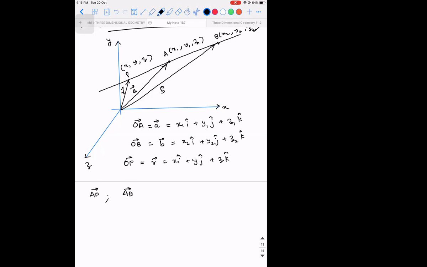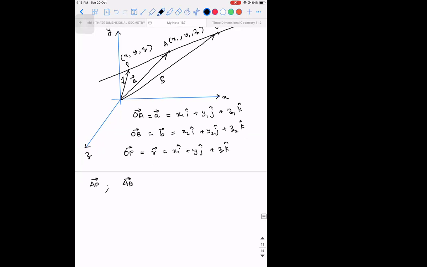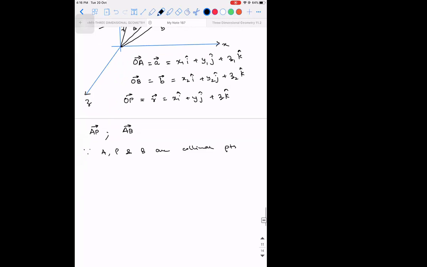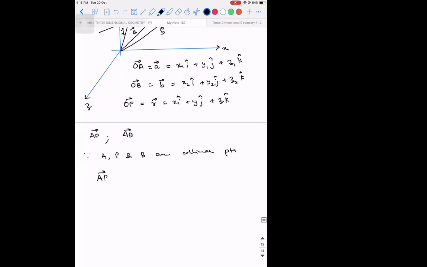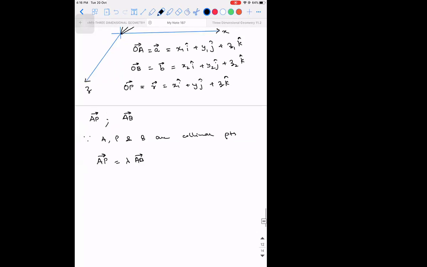I've randomly taken. So from this, since A, P, and B are collinear points, observe guys, can I say AP vector is lambda times AB vector? So what is AP vector?